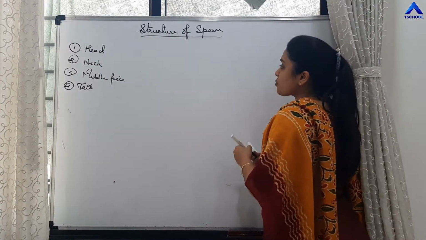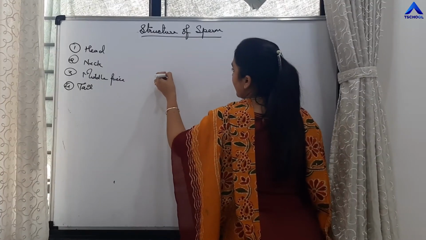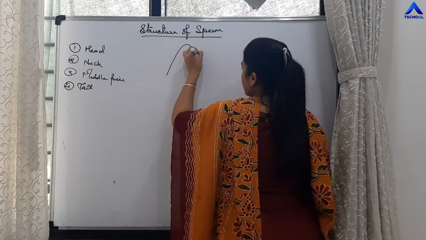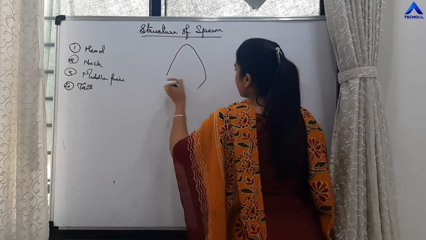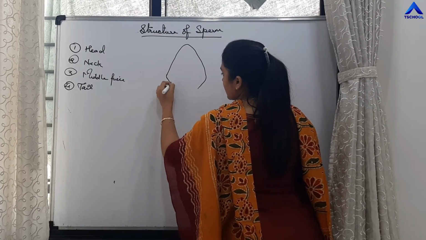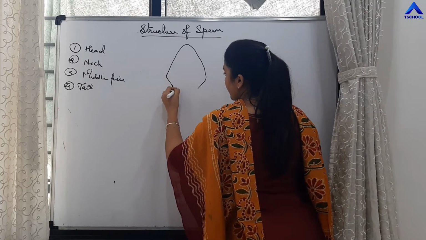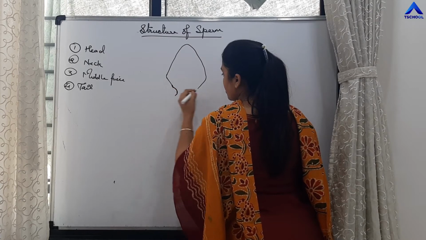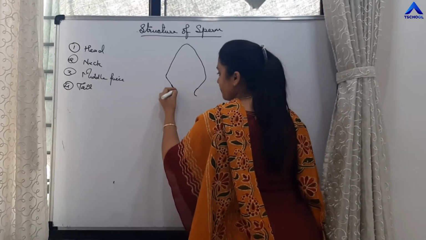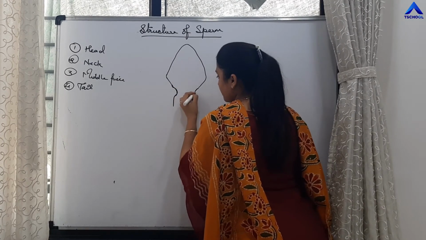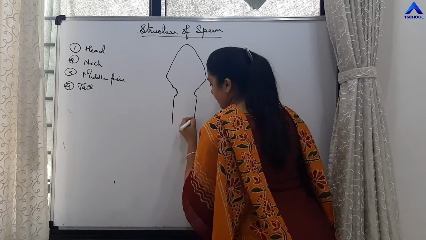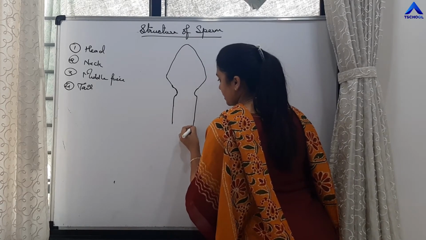Right? Now what is present in the head region? Right? So first we will draw the head portion of the sperm. So this is the head portion of the sperm. Then comes the constriction. This is the neck portion of the sperm. Then comes again a broader structure.